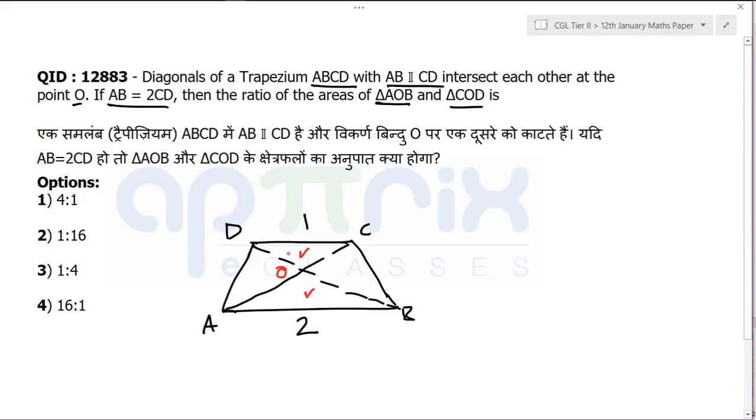Is there any difference between this question and the previous question? No. But you do not look at it through your eyes. These are the same questions given in a sequence. I think even the examiner did not see that they are the same question. The first question looked like a triangle question, but it was also a trapezium. What is the answer here? 4:1. Mark it. Side ratio is given, two similar triangles in a trapezium. What will be the answer? 4:1. Now 82 and 83 are exactly the same question.